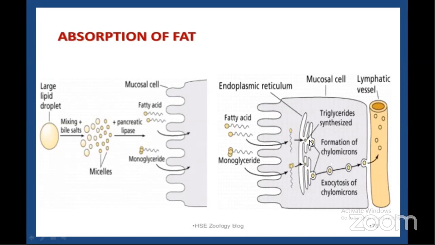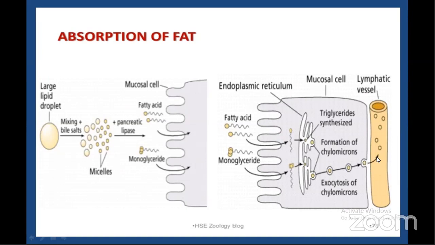These chylomicrons are transformed by the Golgi apparatus present inside the cells. Instead of entering into the blood capillaries, they enter into the lacteals, because lacteals have large surface pores when compared to the capillaries. These large chylomicron molecules could not pass through the small pores of the capillaries. That's why they enter into the lacteals.